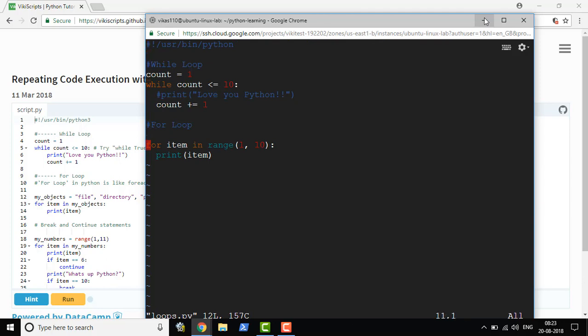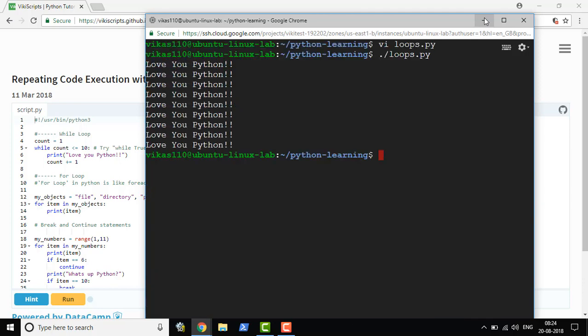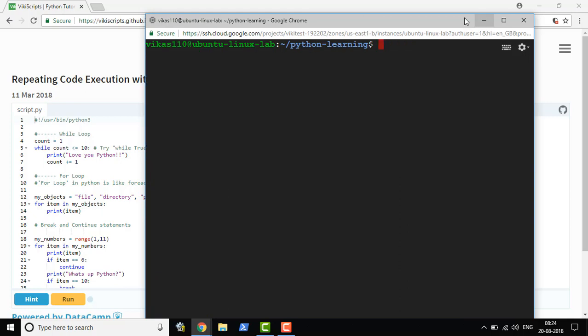Now instead of printing an item, you could print anything or perform any action. So you could do the same thing. Now see, "love you Python" has been printed 9 times.